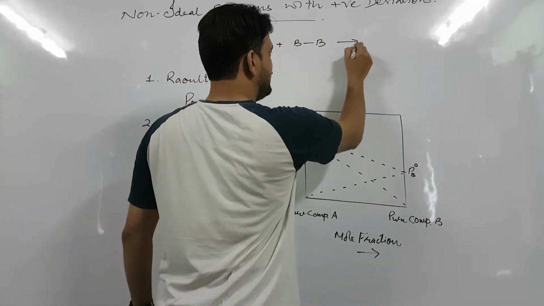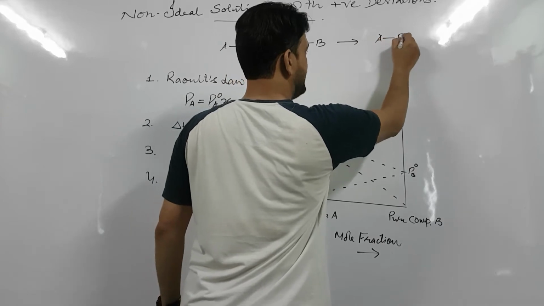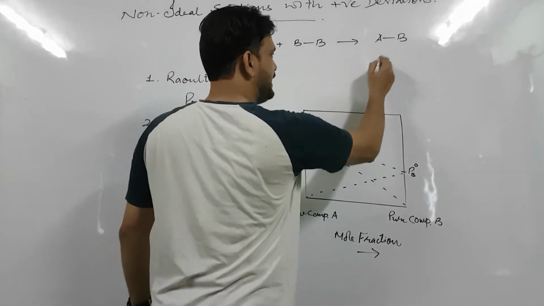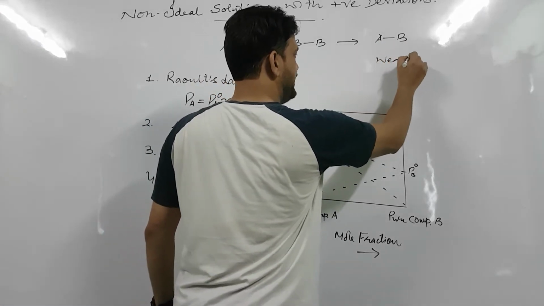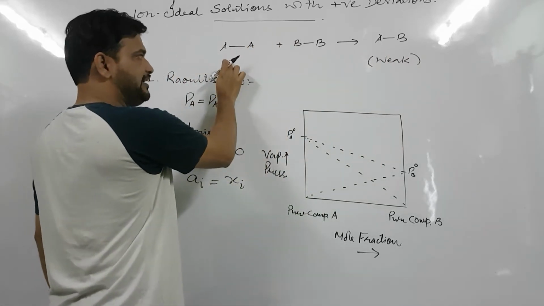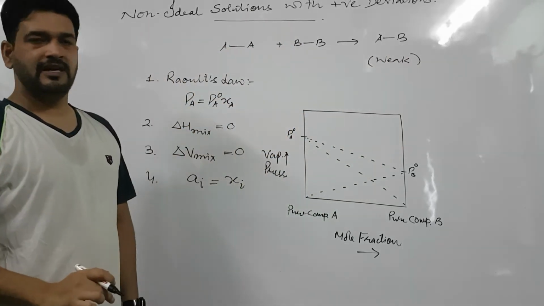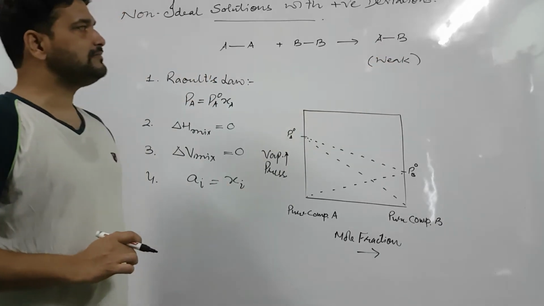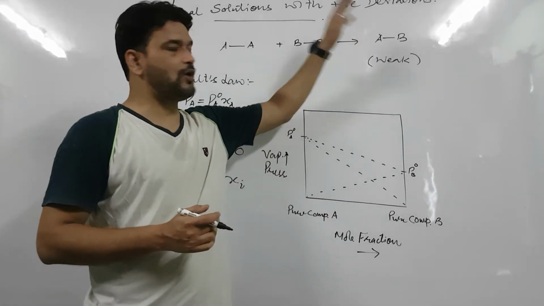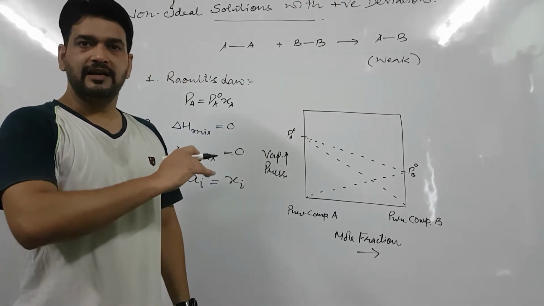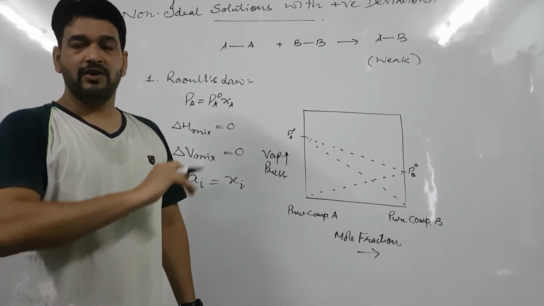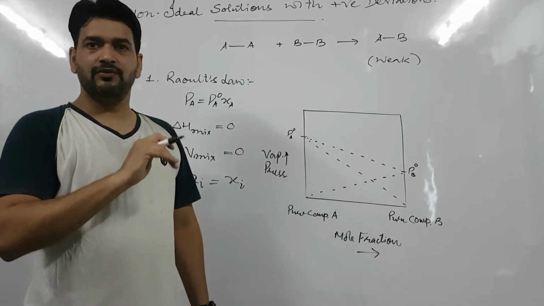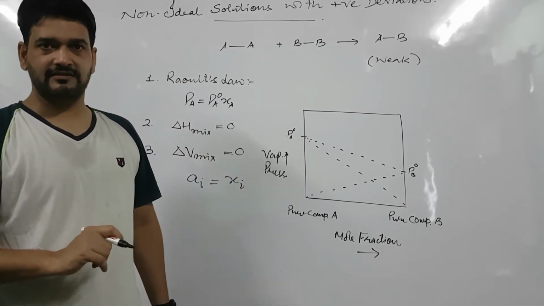On mixing, there will obviously be AB interactions, and if the AB interactions are weak compared to the AA and BB interactions, then evaporation will be more, vapor pressure will be more, and in that case we will get positive deviations.